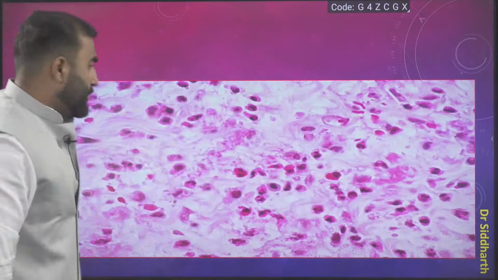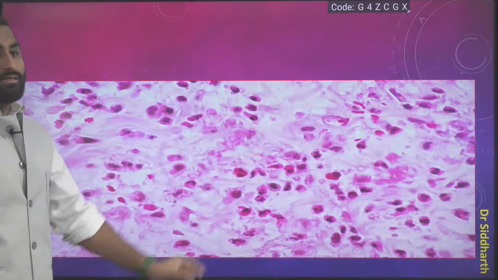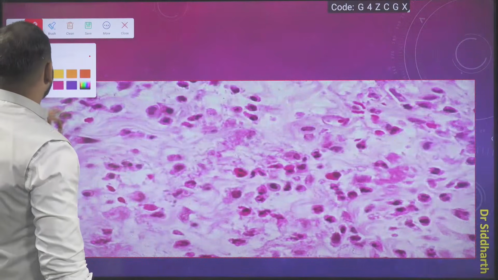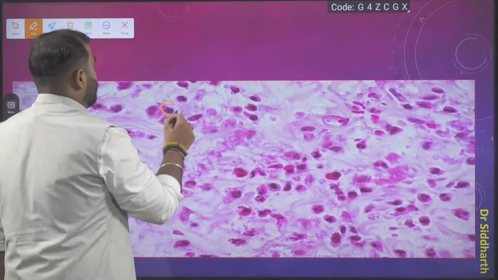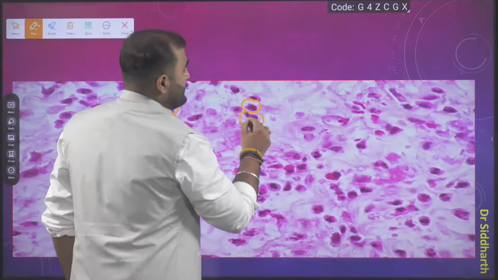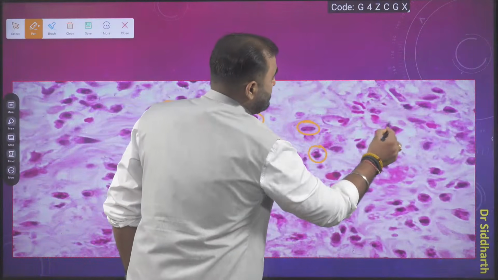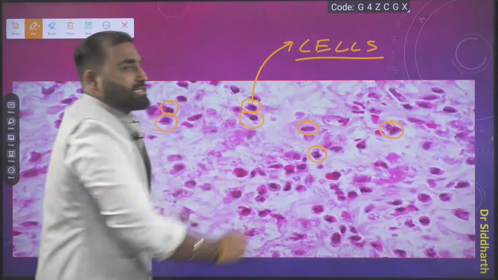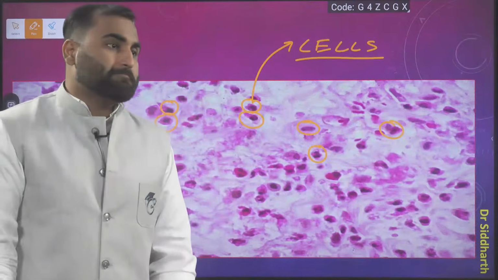And I said the dark colored structures that you are observing here, what are these? Tell me, guys. These will be nothing but your cells.